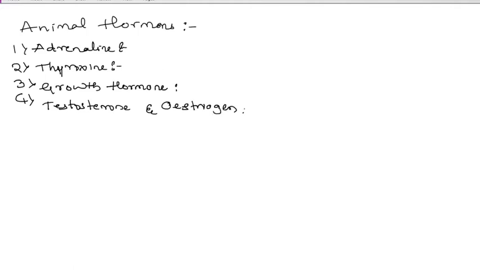Yes, my dear students, all of you already know the changes that take place in boys as well as girls. The changes associated with puberty or adolescence are because of the secretion of testosterone in males and estrogen in females. Both are termed as what? Sex hormones. The fifth one is insulin.